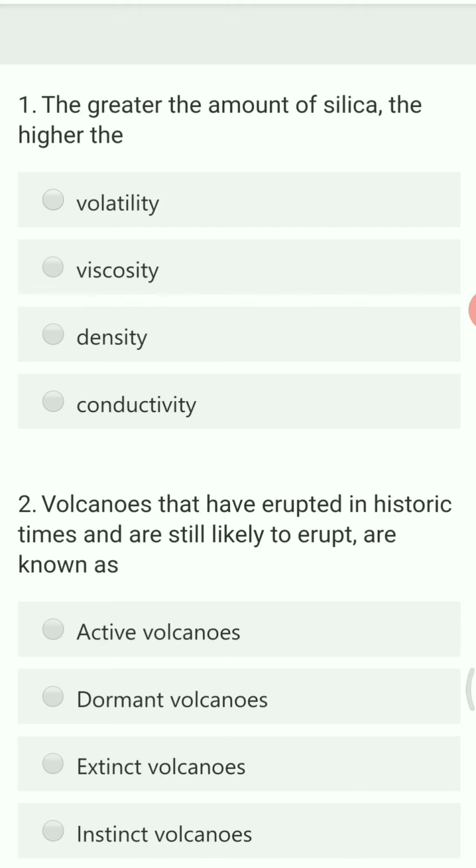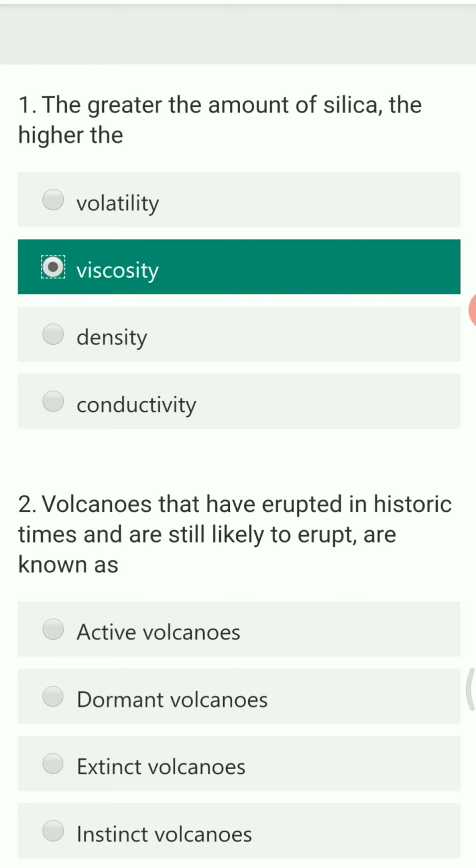So the first question in this assignment is, the greater the amount of silica, the higher is the dash. Options are volatility, viscosity, density and conductivity. How much silica is present in a particular lava decides the viscosity of that material. So viscosity is the right answer.